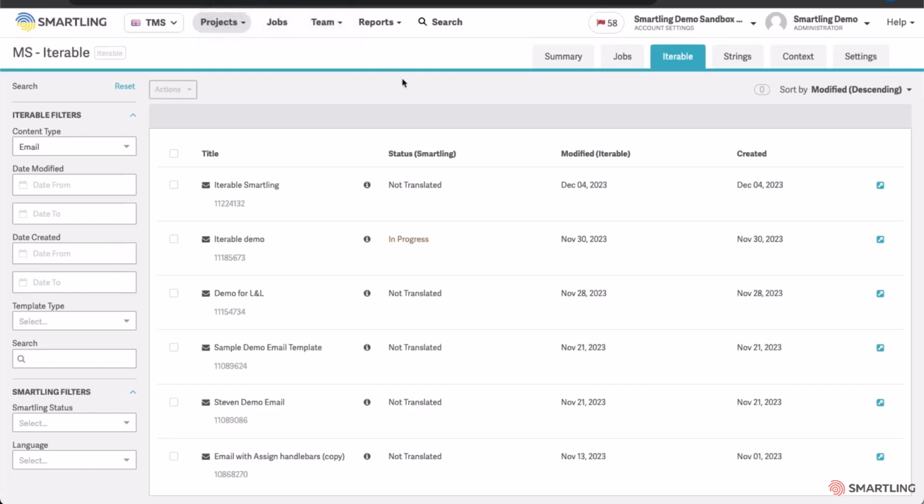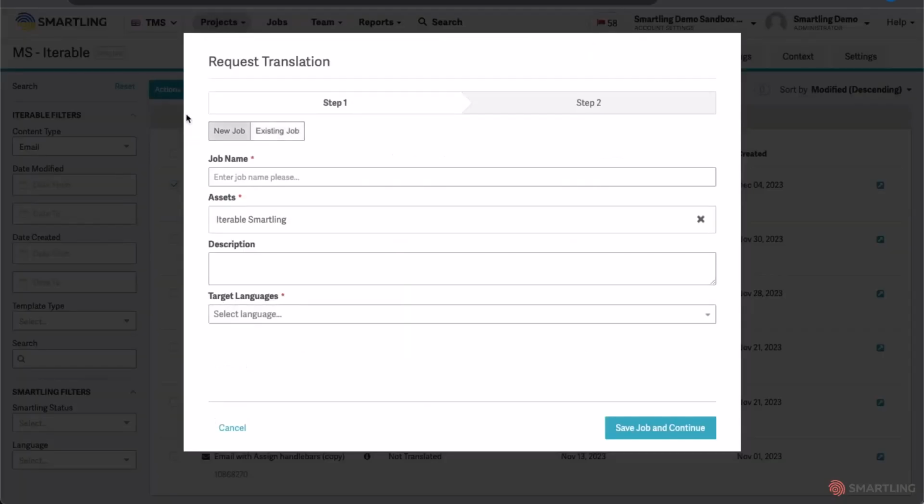Simply navigating to Smartling and selecting the Iterable tab, you'll be able to navigate between the different content types you wish to localize from Iterable, whether that's your email templates, in-app notifications, push notifications, or SMS. Simply select the content you wish to translate. Under Actions, select Request Translations, and create a job name for your content.